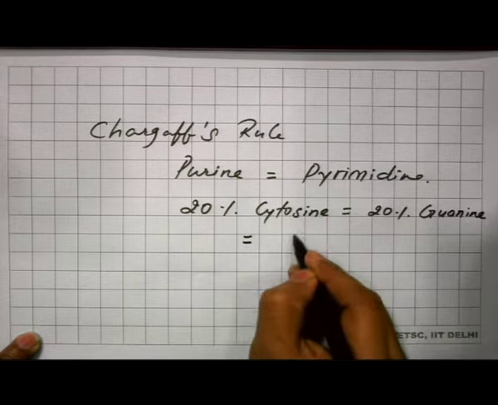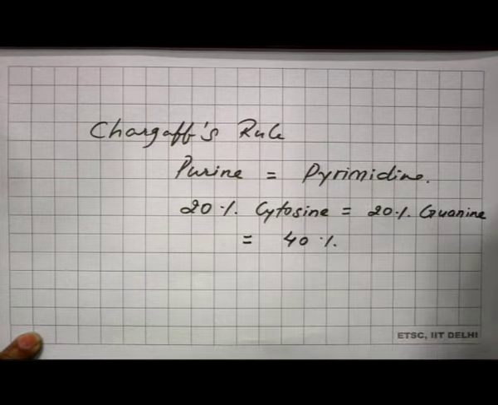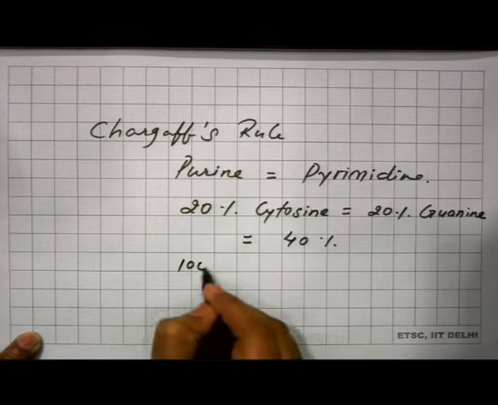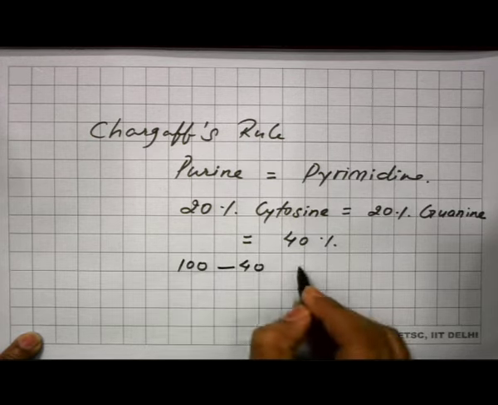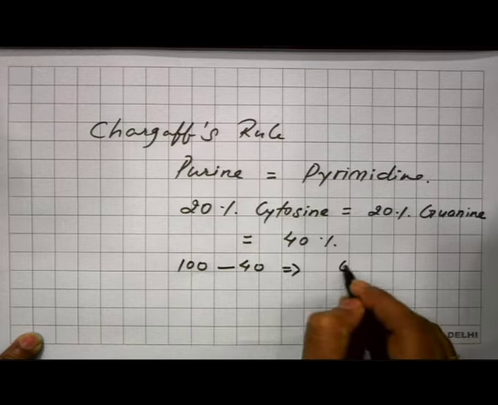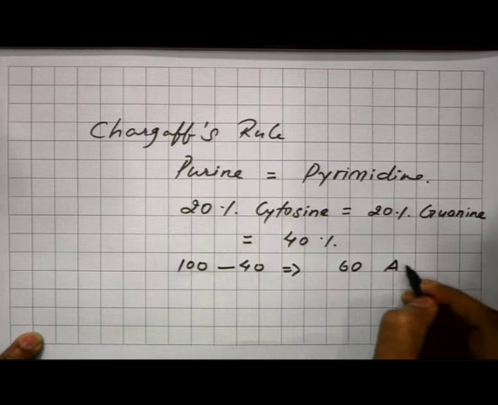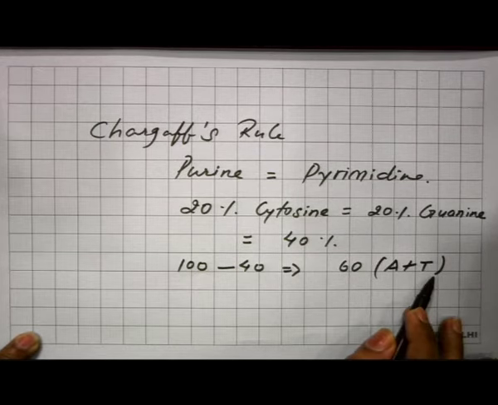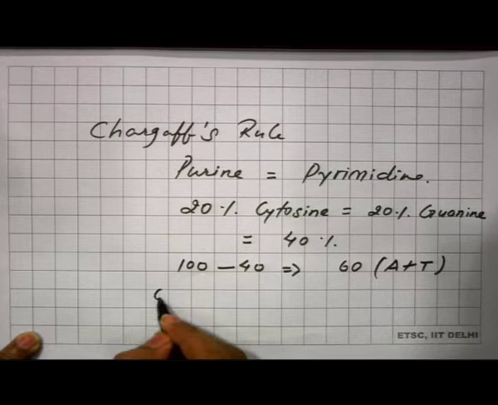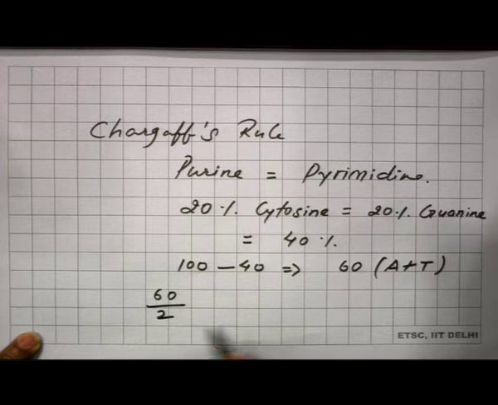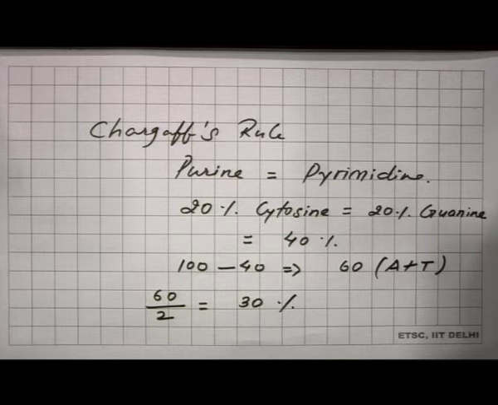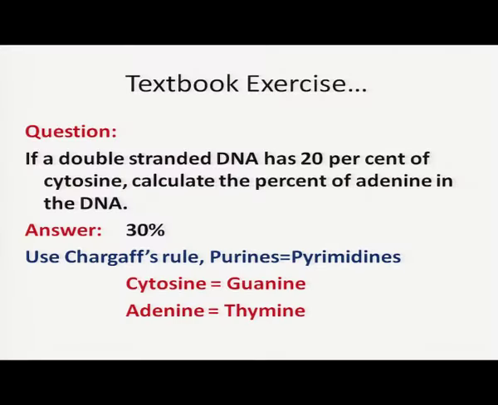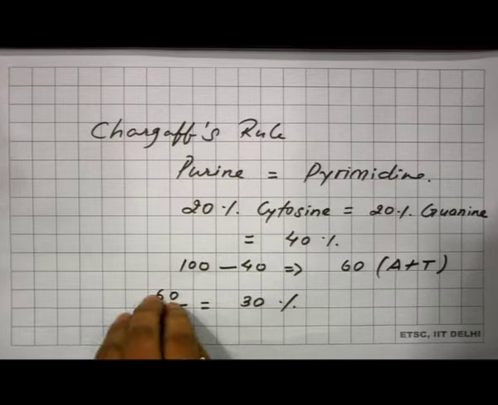Overall they form 40% of the DNA. Out of 100, if 40% is removed, the remaining 60% would be adenine plus thymine. The number of adenine and thymine are equal, so if we divide 60 by 2, it gives 30. So 30% adenine would be there if a DNA has 20% cytosine.